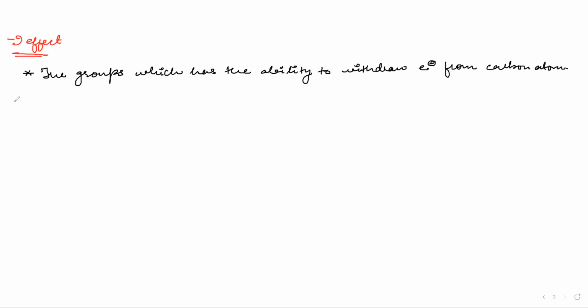You have to learn the electronegativity series, and then you will learn how the minus I effect works via sigma bond.